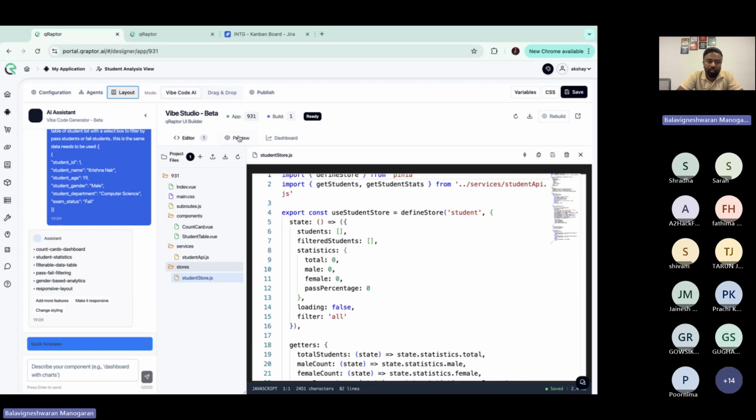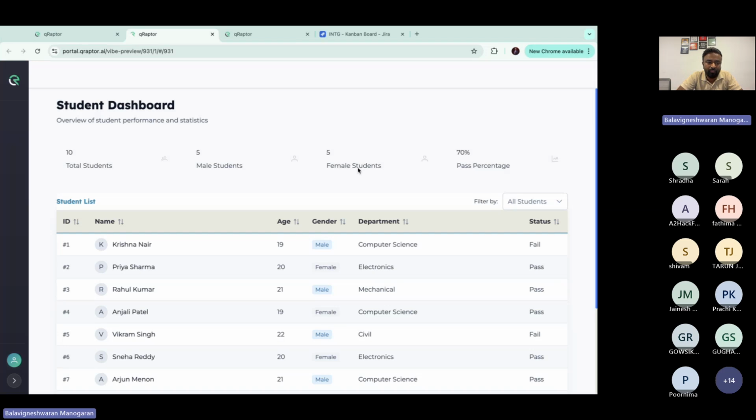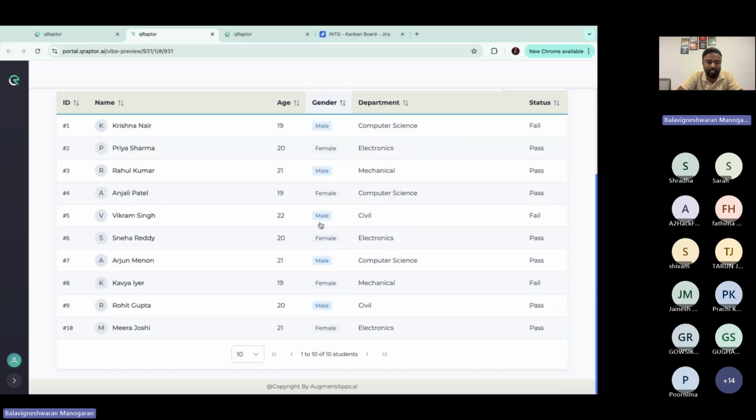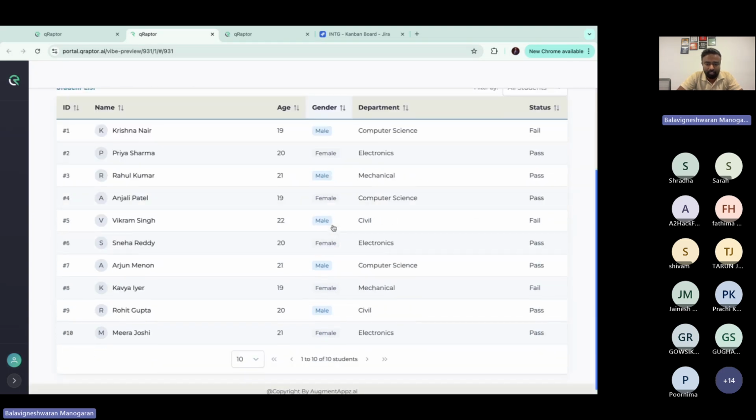So now we also have a preview. This will show the preview of the UI which is created. You can see that this is exactly what we wanted, the count cards with different things and also the list of students.